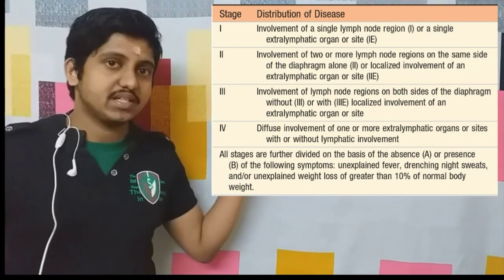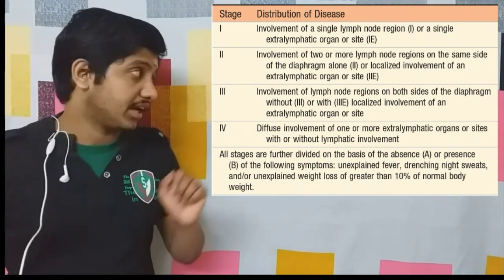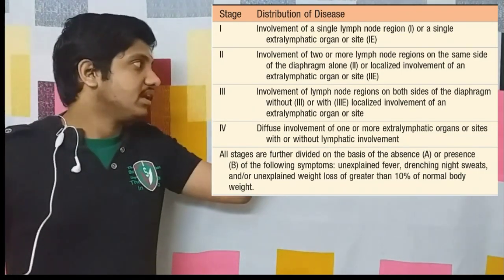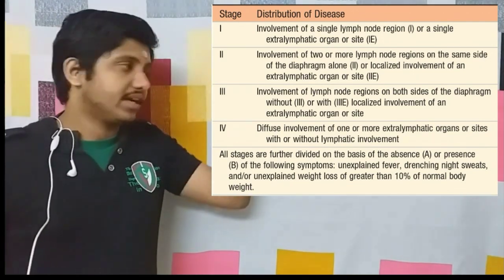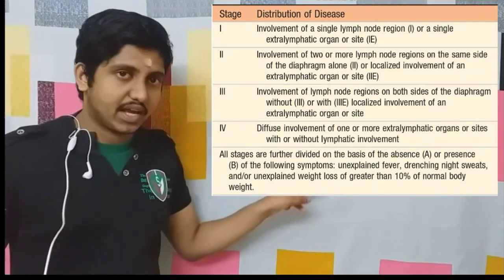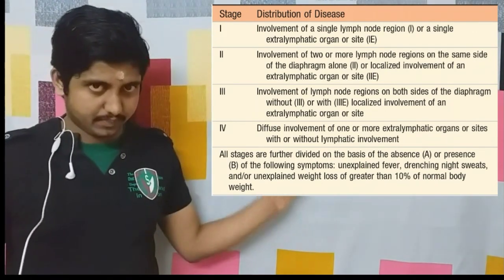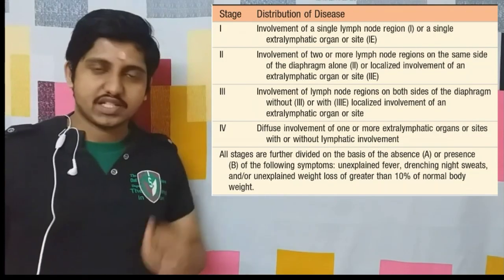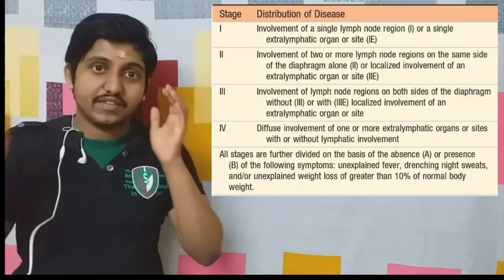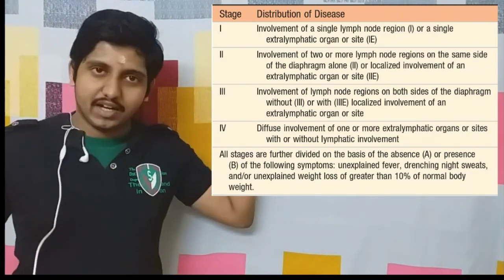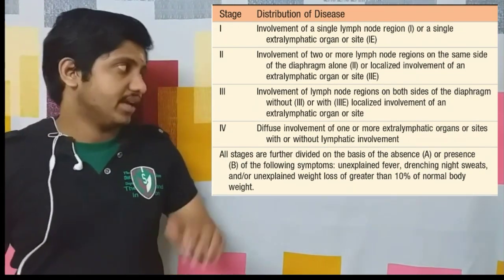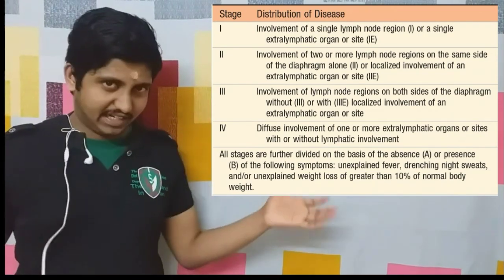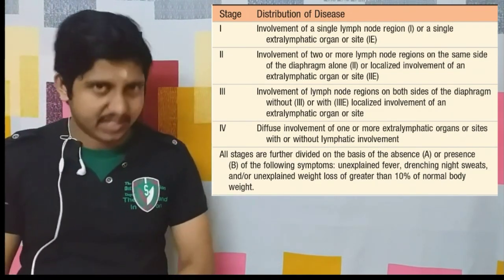The next one is stage 3. In stage 2, the lymph nodes on the same side of the diaphragm are affected, but in stage 3 both sides can be affected. Now the next one is stage 4. Stage 4 involves diffuse involvement of one or more extra lymphatic organs, with or without lymph node involvement. That's all.